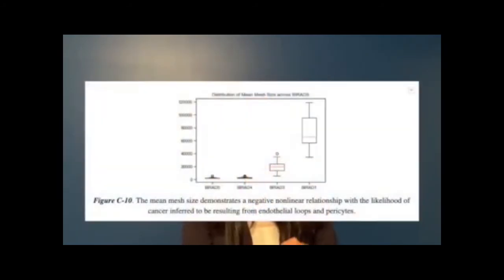Cancerous networks demonstrate a much greater relative commonness of segments with a high degree of preferential attachment. It is inferred that this is due to the cocktail of pro- and anti-angiogenesis growth factors interplaying between the vasculature, the tumor, and the body's immune response. The mean mesh size rather demonstrates a negative nonlinear relationship. Considering the process by which angiogenic cells connect with each other to form continuous endothelium loops that promote pericytes to form capillary walls, a smaller size thus could enable more blood to circulate through adhesion molecules, benefiting tumor survival.